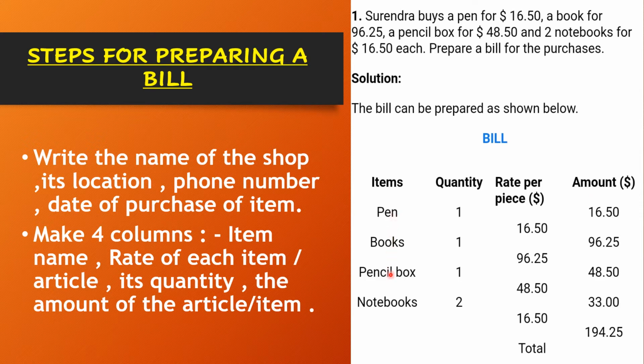Enter the name of the item, rate and quantity in the bill. We can calculate the amount for each item by multiplying the rate by quantity. We find the total cost of the items purchased. Thus, the bill is prepared in this way.